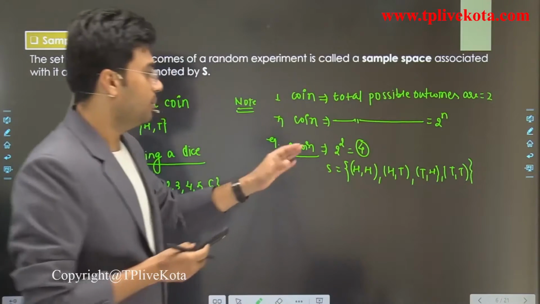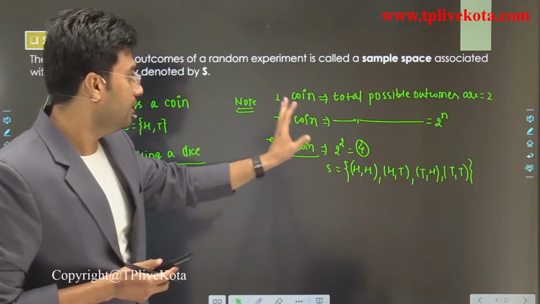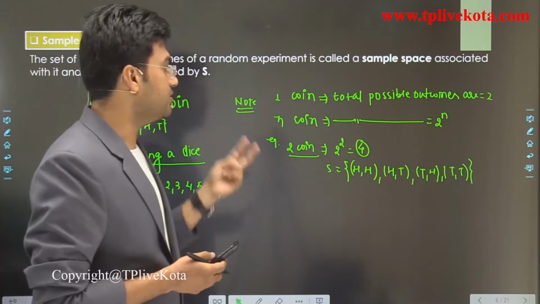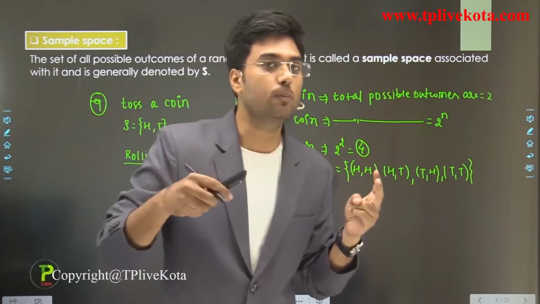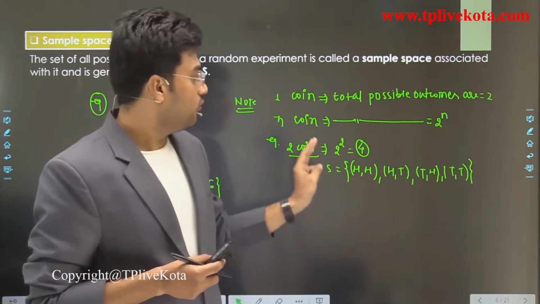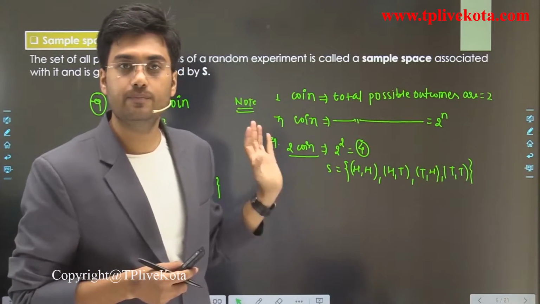This is the sample space when we toss 2 coins. Similarly, when we have 3 coins, total possible outcomes are 2 power 3, that is 8, and we can write the sample space similarly.